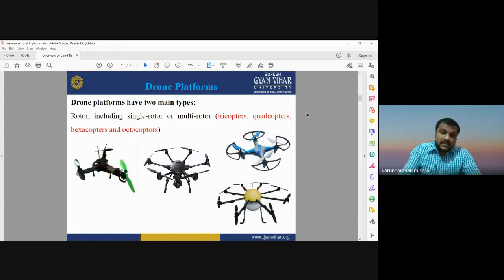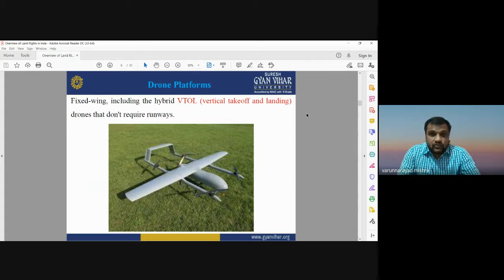In the next slides we will see the applications and uses of different types of drones, categorized on the basis of their platform. This is one of the basic types of drone platform. It has fixed wings, and that includes the hybrid VTOL.